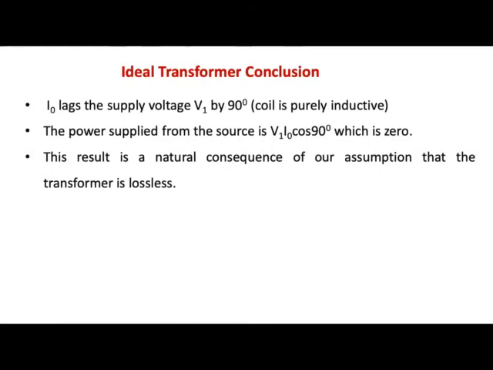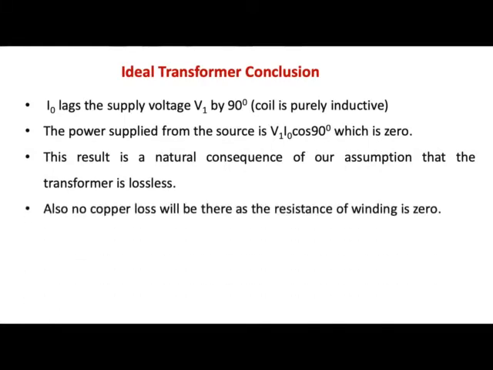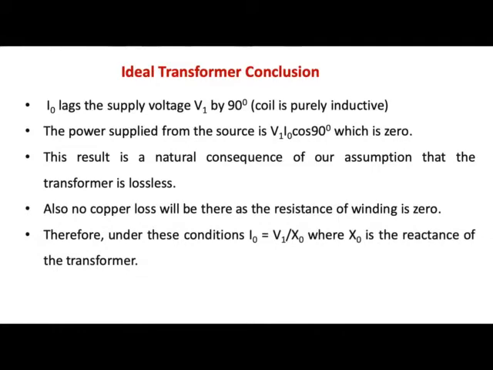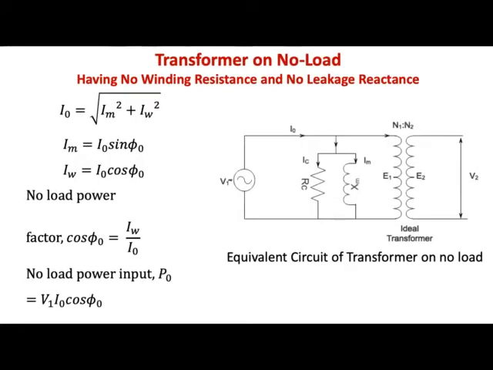The result is a natural consequence of the assumption that the transformer is lossless, and there will be no copper loss in the transformer windings because the resistance of the winding is zero. I0 will be given as V1 by X0, where X0 is the reactance of the transformer. Or you can say that because the reactance of the transformer is infinite and it is connected in parallel, I0 will also be very small.